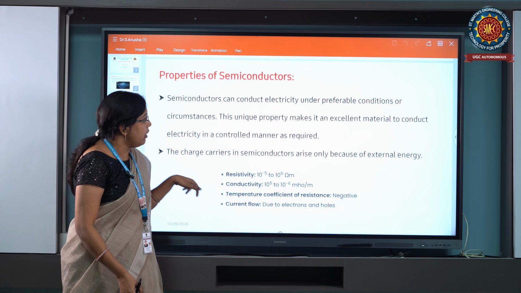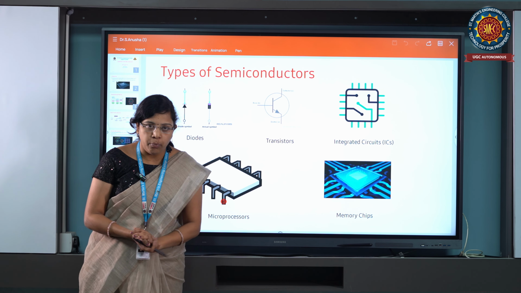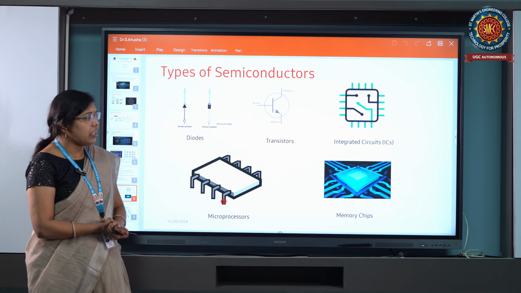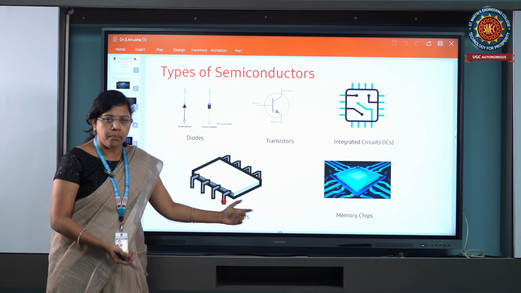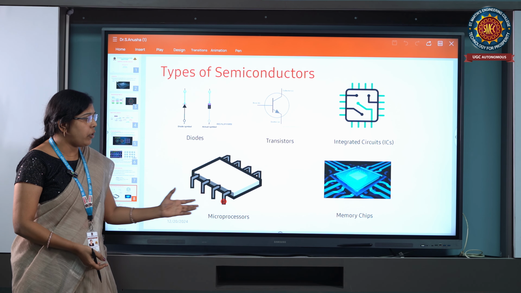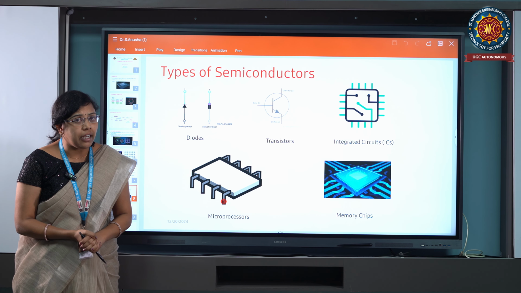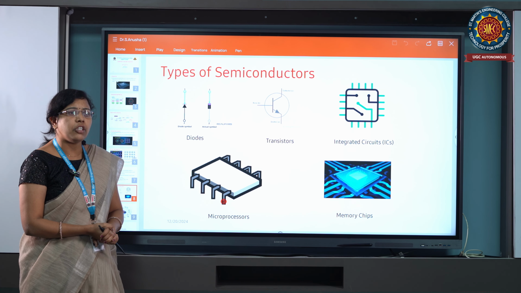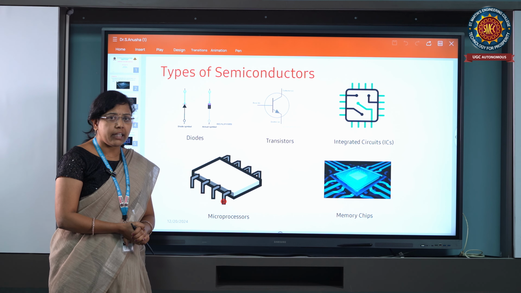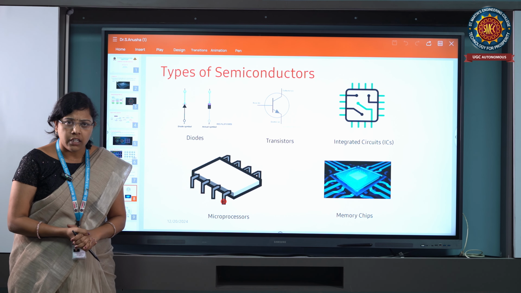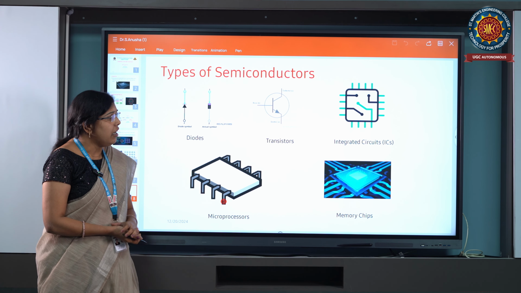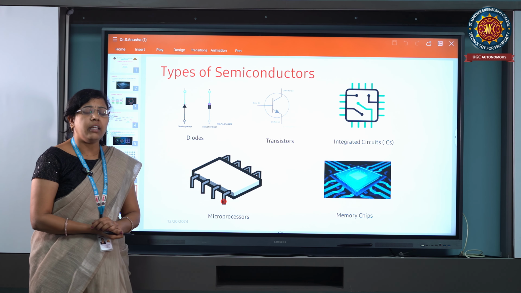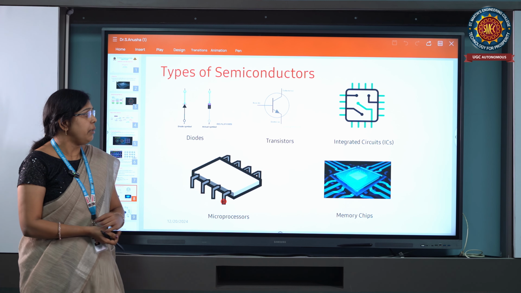Next, these are the examples that we already discussed for semiconductor material. The semiconductor material is the memory chip, which is used as storage material. Nowadays we frequently use memory chips for storage that we want to use again and again. The memory chip means memory storage only. The microprocessor and integrated circuits are the best examples of semiconductor material.